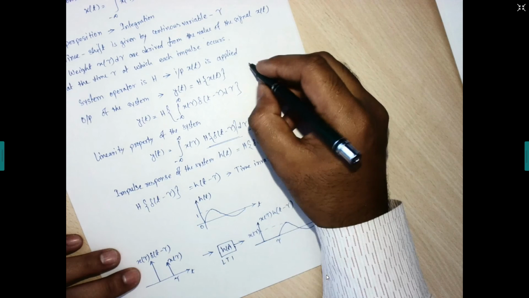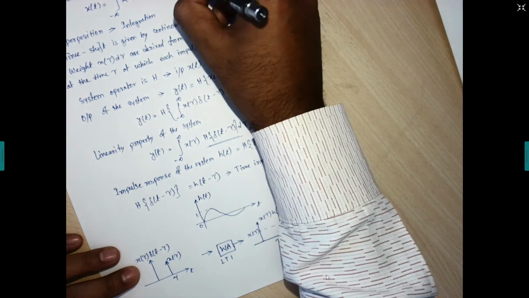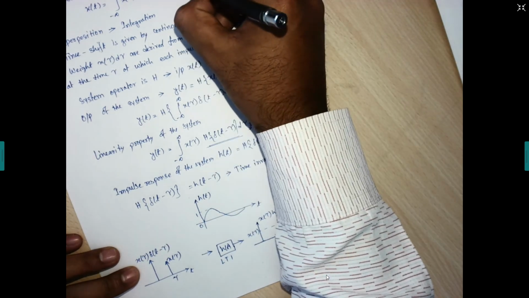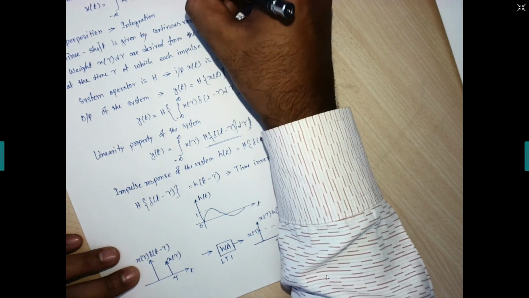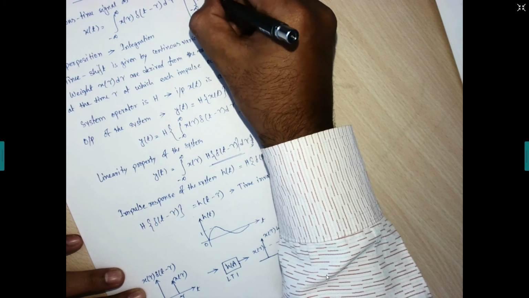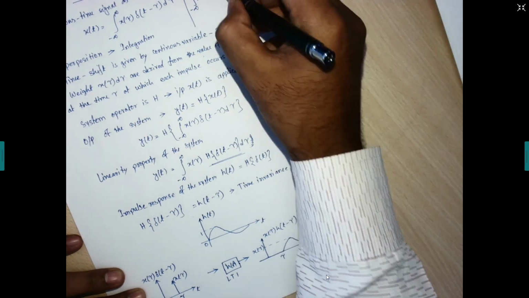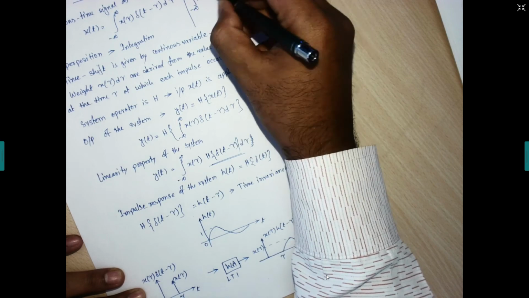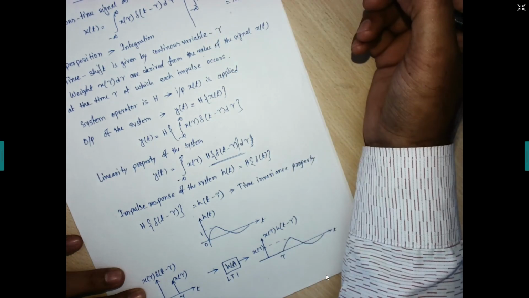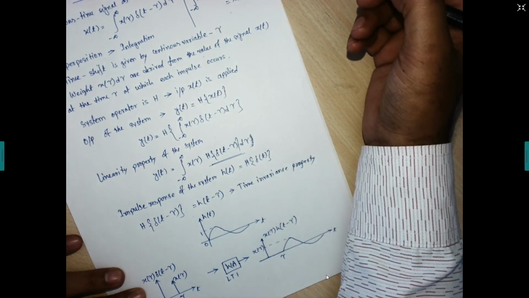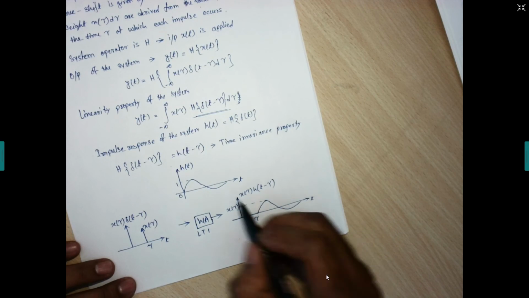Previously we have seen the integration from minus infinity to infinity of x of t delta of t minus t naught dt. That will result in x of t naught. The signal will come at the location of t naught. Here is also the same thing.